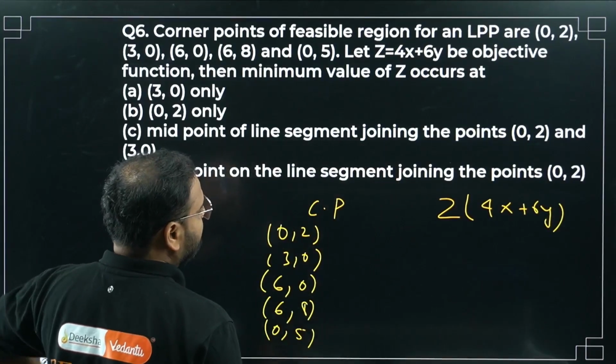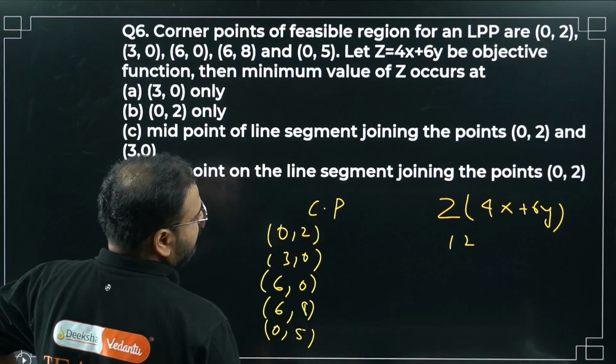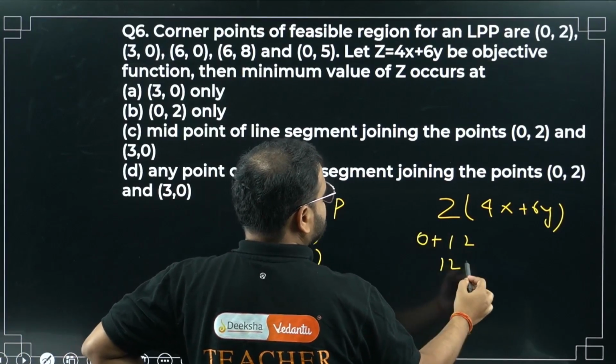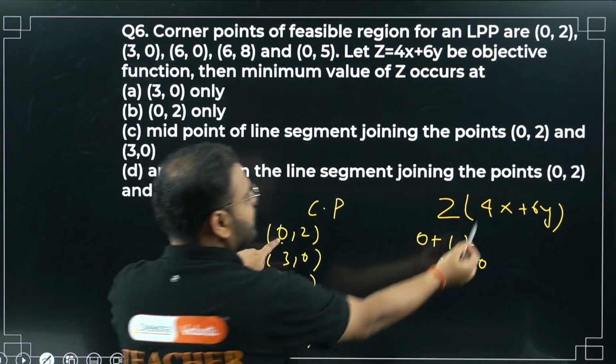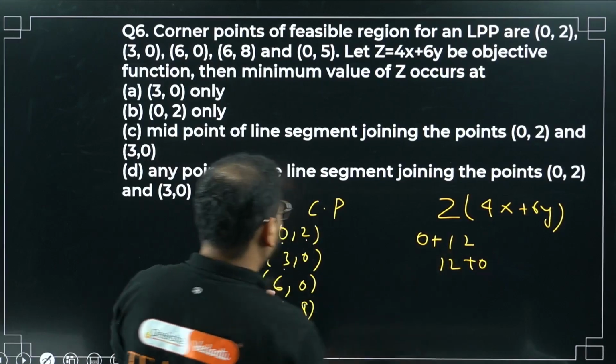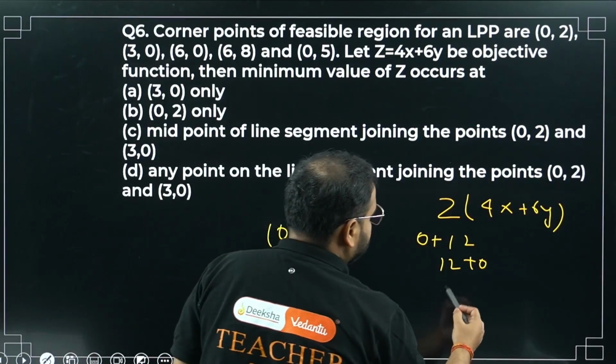Put it here. So 0 plus 6 into 2 is 12. 3 into 4 is again 12 and plus 0. Please check. 0 into 4 is 0, right? 2 into 6 is 12, right? Now over here 3 into 4 is 12, right? And 0 into 6 is 0, right? What about this? 6 into 4, 24.